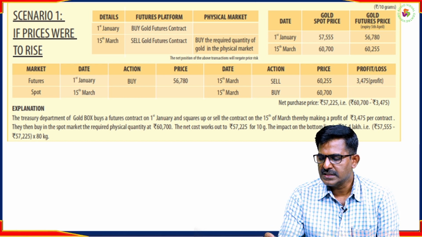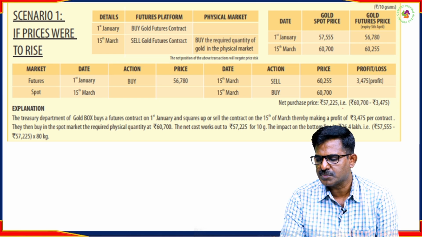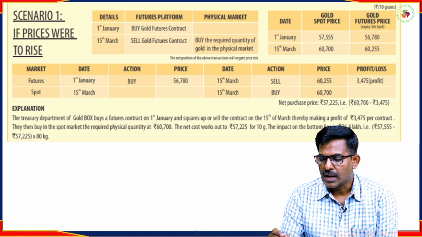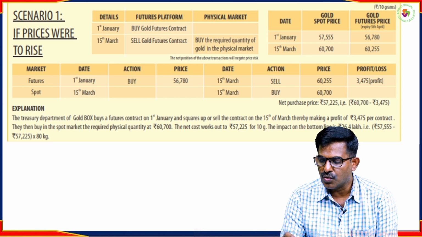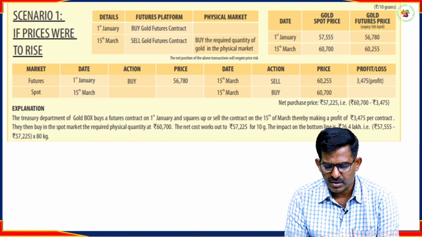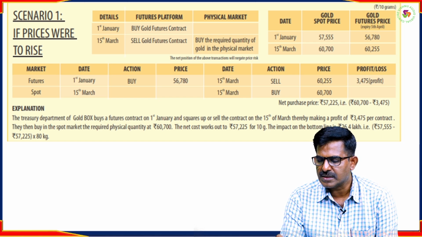The price which he has paid on 15th March minus the profit which he has incurred through the futures contract, that will be his net purchase price. Okay, so this is the price for which he is getting the gold, 80 kgs of gold, at 10 grams of gold for 57,225. As per his contract, he has to buy 80 kgs because he has to make gold jewelry. So the net effect is, this is the price at which he is buying 10 grams of gold.